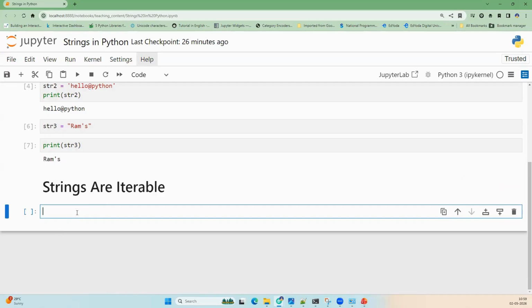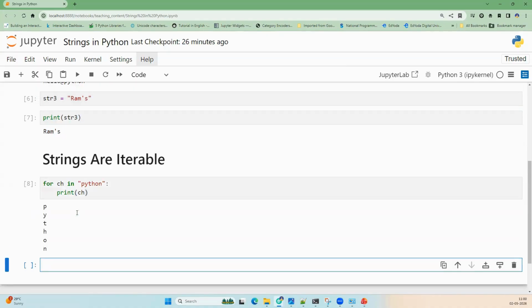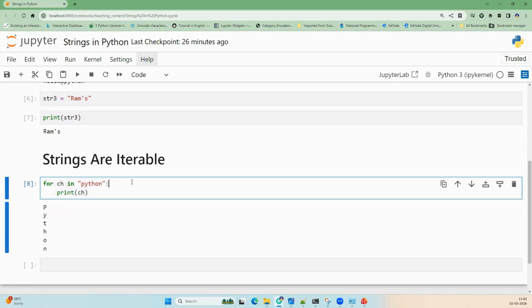For example, let me write for character in, let's say Python is your string, and you can print each and every character of Python this way. One time ch is p, second time y, t, h, o, and n.